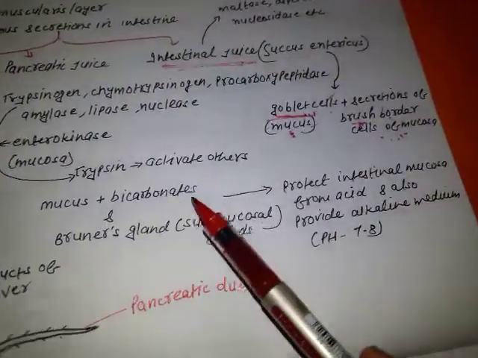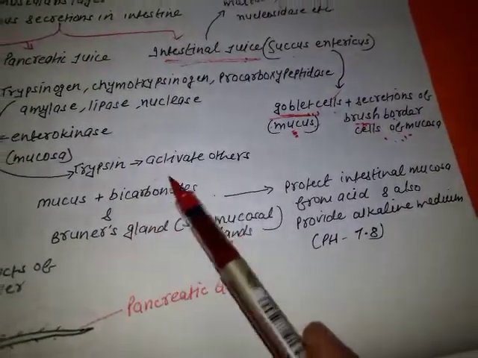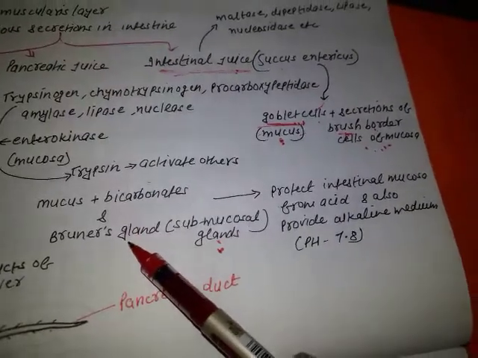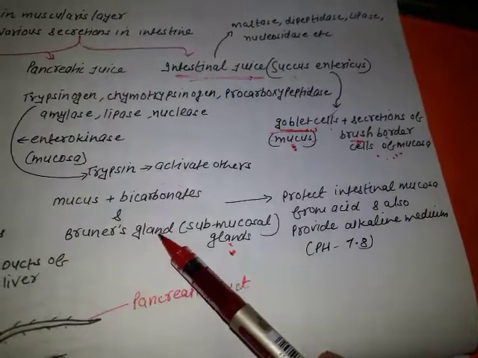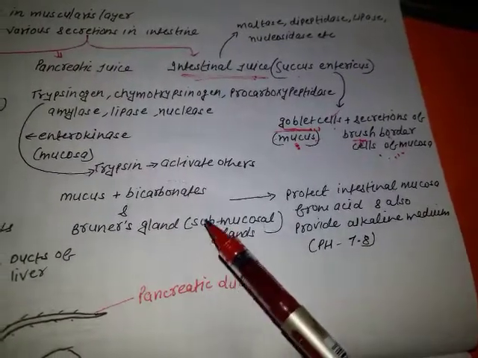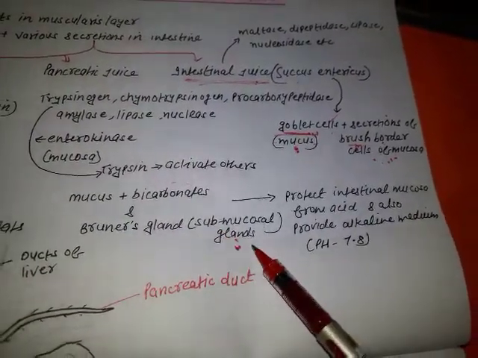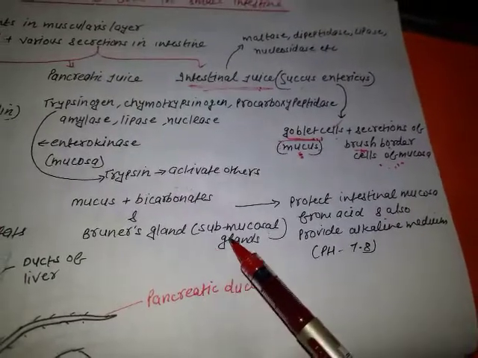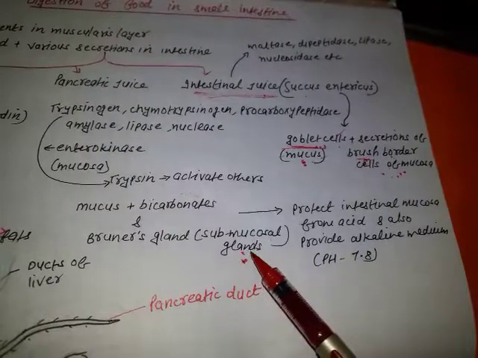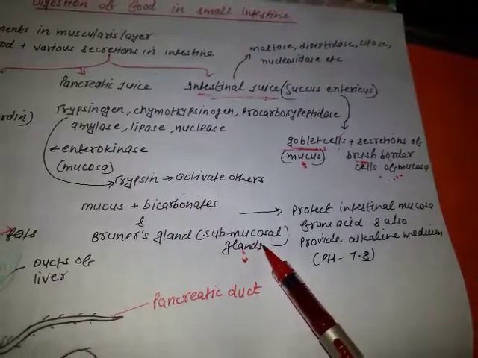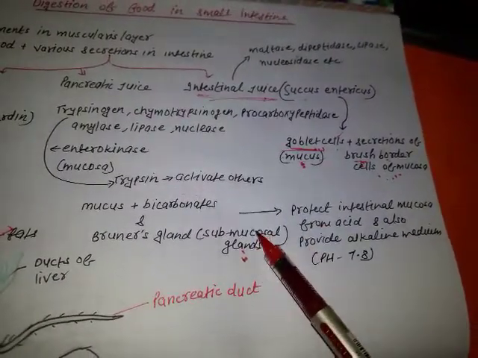And these three perform the same function, that is, they protect the mucosa of the intestine from the acidic effect of gastric juices, because we know that pH differs in each and every organ. In the buccal cavity there was an alkaline medium. In the stomach the pH was 1.8, that is an acidic environment, but here the environment is alkaline.